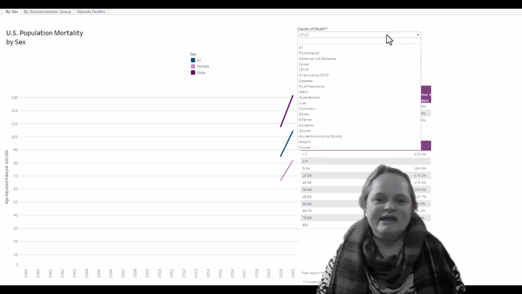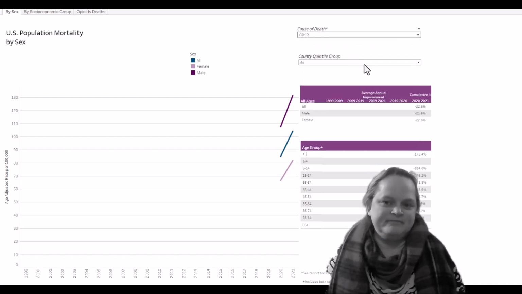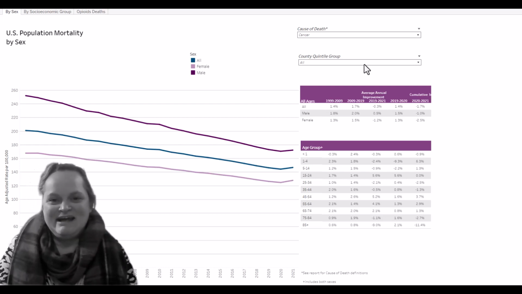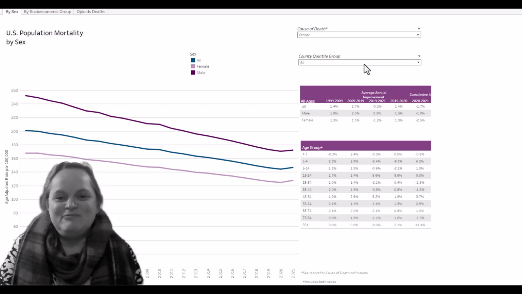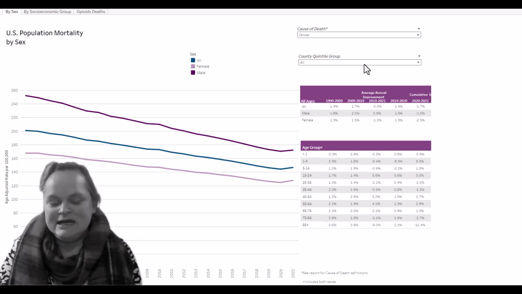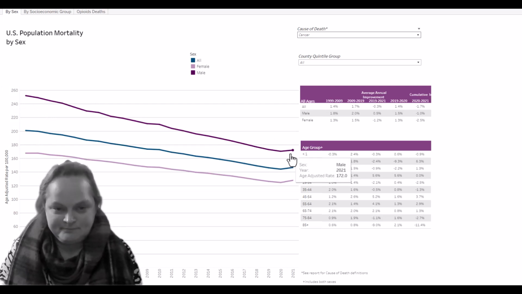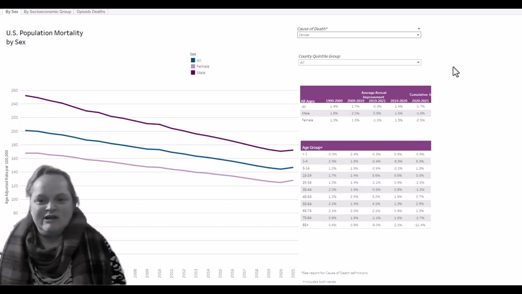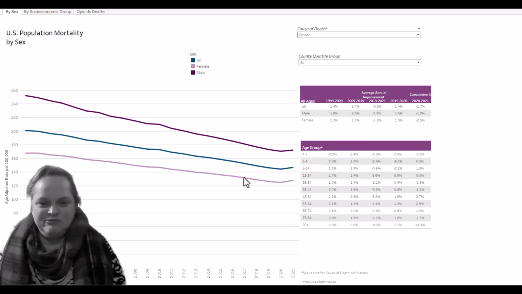Let's pick something different. Let's pick cancer. Okay. Now, I picked cancer because I knew what it was going to look like. I'm going to pick something stranger in a moment because it looks like almost like a straight line down, and then it kind of levels off during the pandemic. Okay. The reason I picked cancer is so that you can look at these tables to the right here. We have for all ages, and what are these percentages?